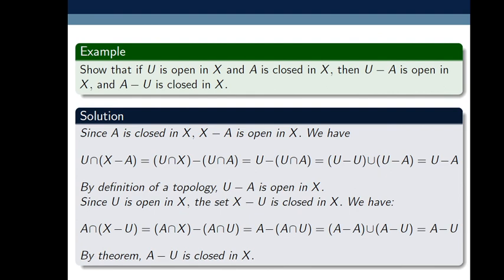Remember that A is contained in A bar. Next we define interior of set A. So interior of A, where A is a subset of topological space X, is defined as union of all open sets contained in A. And remember that interior of A is contained in A and closure of A contains A.